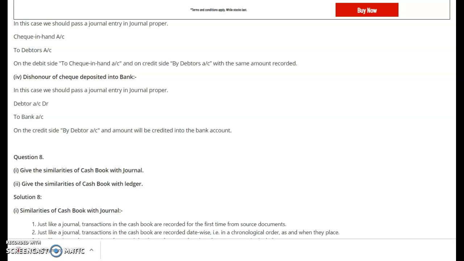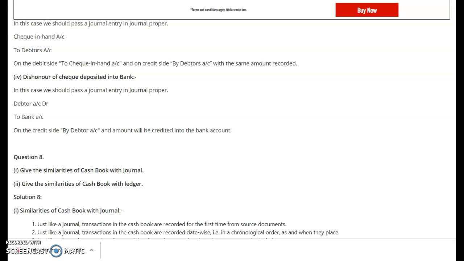Then the fourth transaction, say dishonor of a check deposited into bank. Dishonor means that the payment of the check has not been realized in the bank, so a reverse entry will be recorded accordingly. When we deposit the check into the bank, the entry is very simple, bank account debit to check in hand. Now automatically the debtor's balance increases again because his check has bounced or been dishonored, and the bank balance decreases. So a reverse entry will be recorded. The entry will be debtor's account debit to bank account.